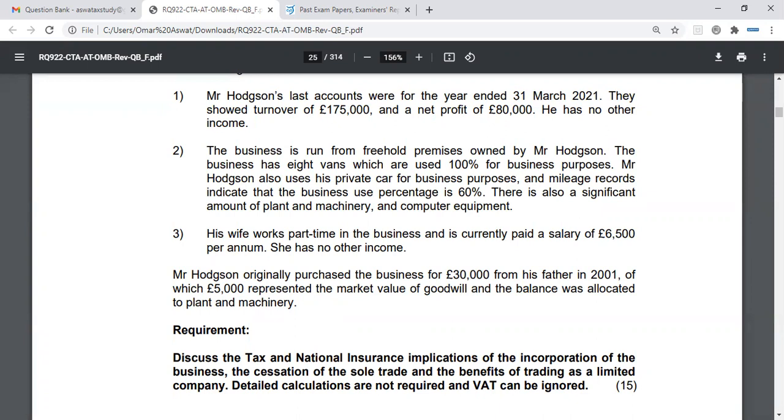You'll have the conditions in front of you in the exam, and you'll simply mention them, and you'll get a mark for that. And then you can say, however, if he retained the freehold premises personally, then incorporation relief will not be available, and you can start discussing gift relief under section 165.